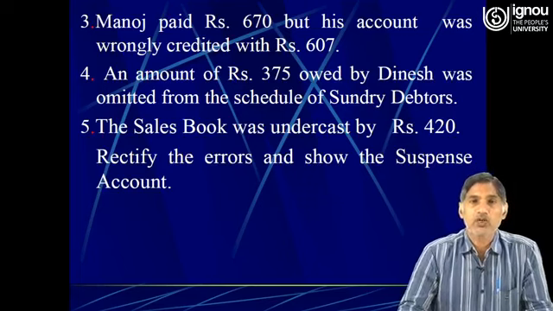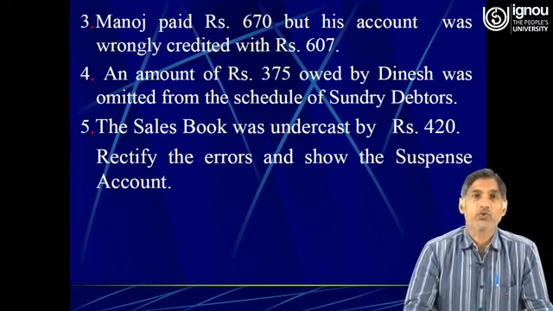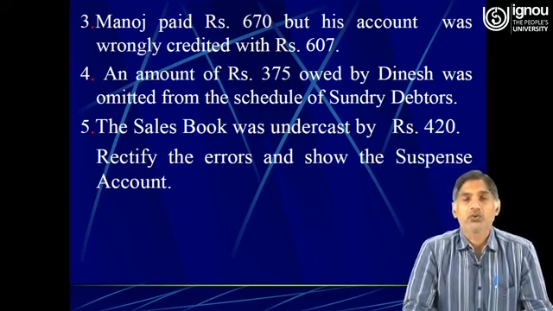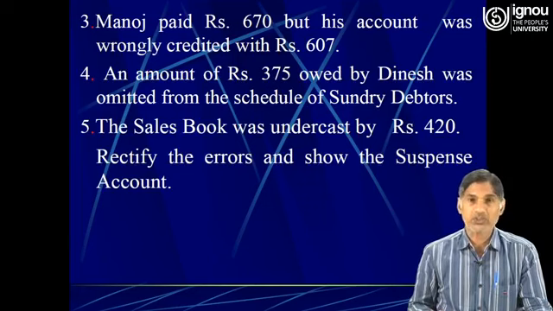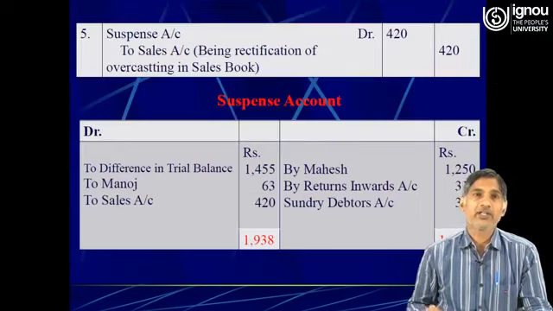Then the next one is the sales book was undercast by rupees 420. So here it is undercast. So sales always has a credit balance. So it is undercast. Therefore we need to credit the sales account. Therefore the suspense account will automatically be debited. Therefore the rectifying journal entry must be suspense account debit to sales 420.